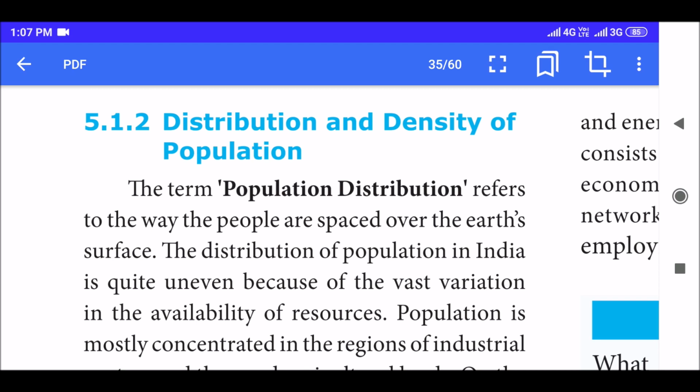Distribution and density of population. The term population distribution refers to the way the people are spaced over the earth's surface. The distribution of population in India is quite uneven because of the vast variation in the availability of resources. So based on the resources available, people are scattered all over the country.